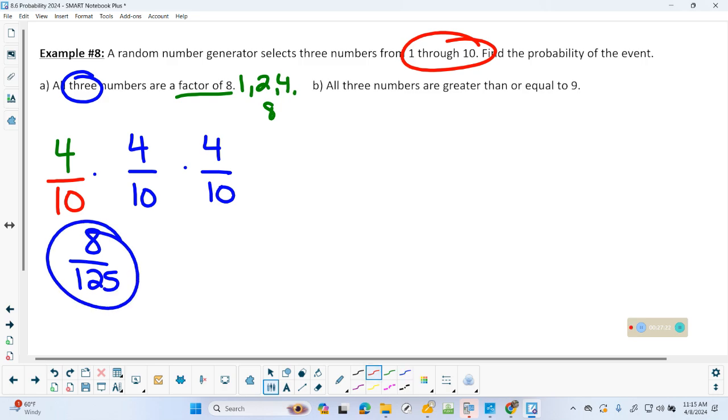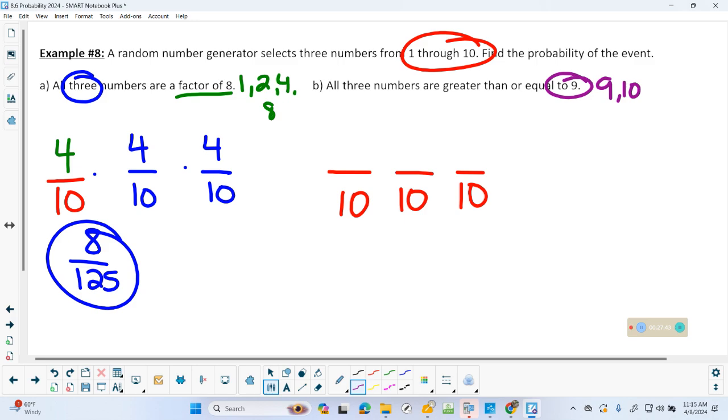Okay, still 3 numbers, so still 3 fractions. I know it's out of 10. Okay, let's talk favorable outcomes. How many favorable outcomes are there in 1 through 10 that are greater than or equal to 9? How many favorable outcomes do you have? 2. 9 and 10. And then, of course, the question of the day, am I adding or multiplying those probabilities together? Multiplying. Keyword all. I punched it in, reduced it earlier, blah, blah, blah. You get 1 out of 125.